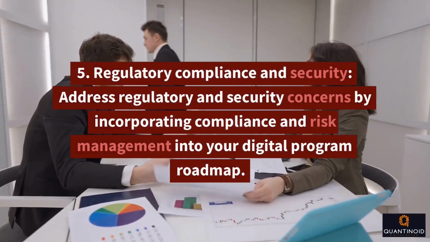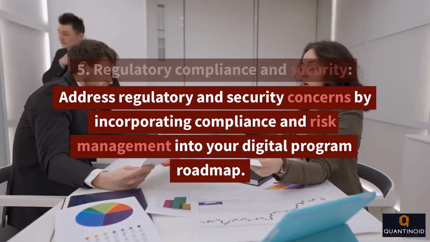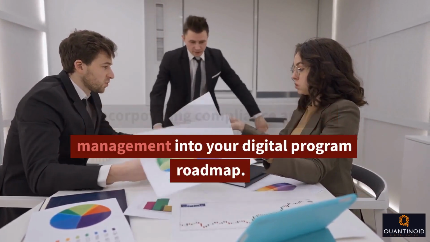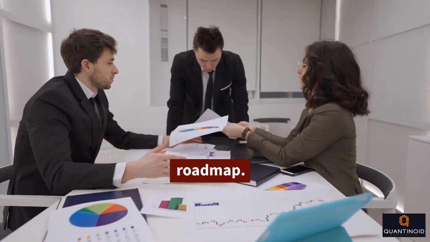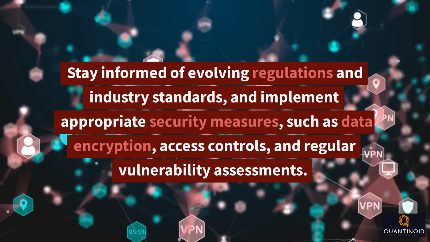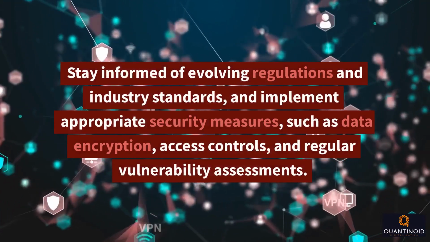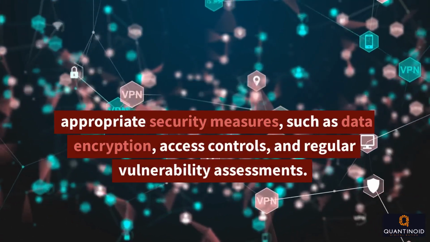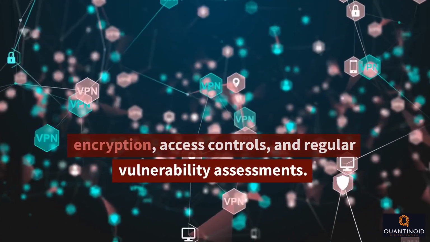5. Regulatory compliance and security. Address regulatory and security concerns by incorporating compliance and risk management into your digital program roadmap. Stay informed of evolving regulations and industry standards, and implement appropriate security measures, such as data encryption, access controls, and regular vulnerability assessments.